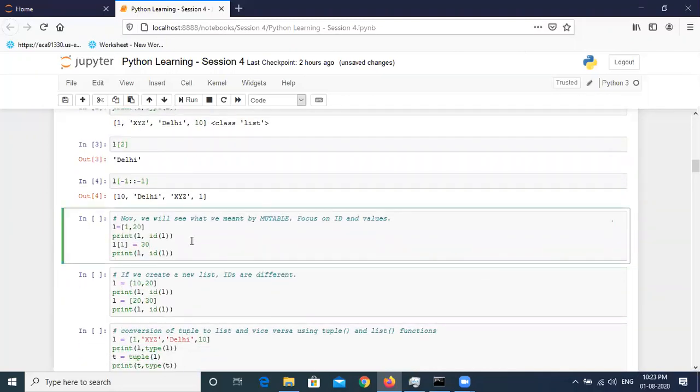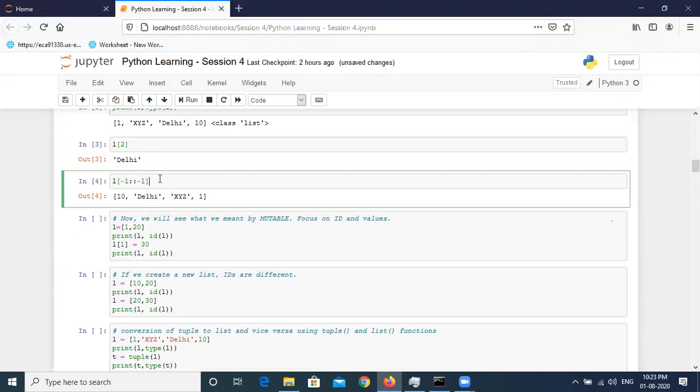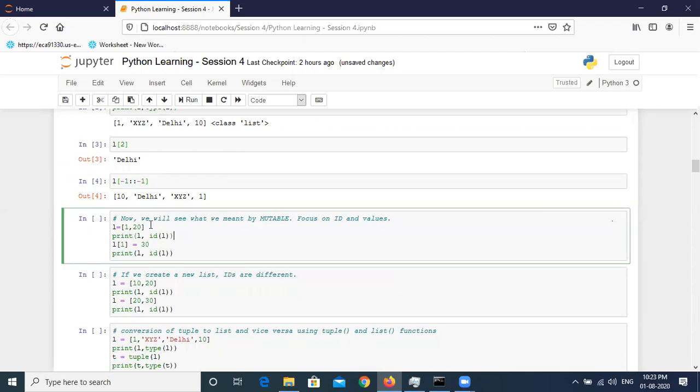Now let's check the other cells. Now we will see what we meant by mutable. Focus on ID and values. This is very important. We have already seen that indexing and slicing and dicing are possible on strings, second on tuples, and third on lists as of now. Now just focus on this cell. We are creating a list where we are assigning two values, 1 and 20. And then we are printing the list and checking the ID.